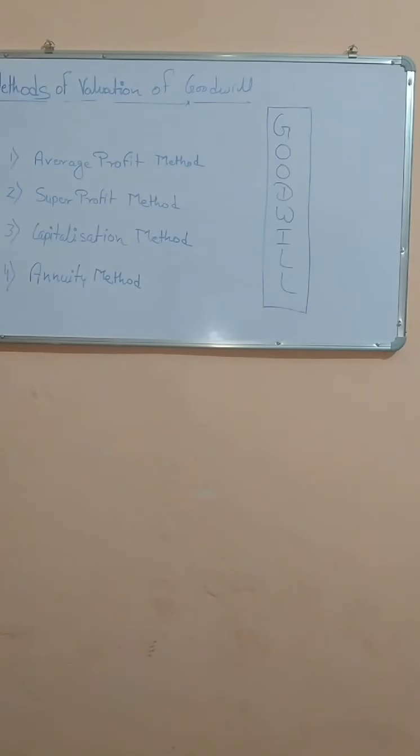value goodwill. Number one is average profit method, second is super profit method, third is capitalization method, fourth is annuity method. Let us talk one by one about the formula of the different methods, how we will calculate the goodwill. In average profit method,